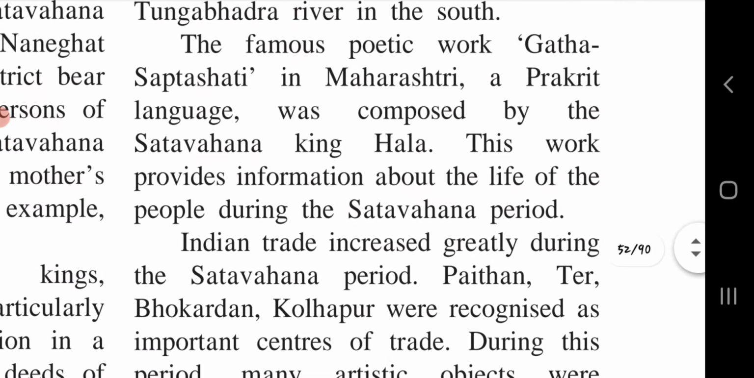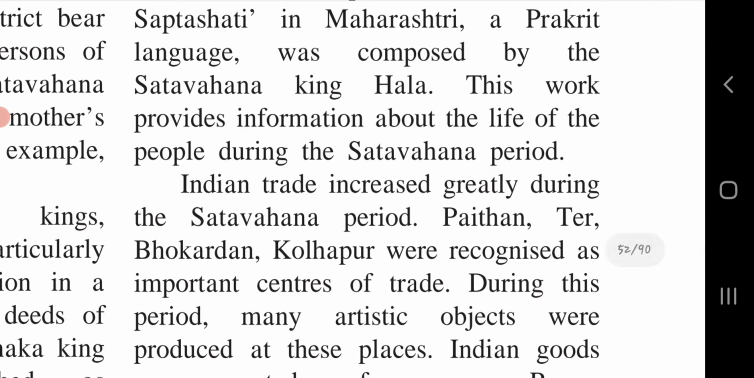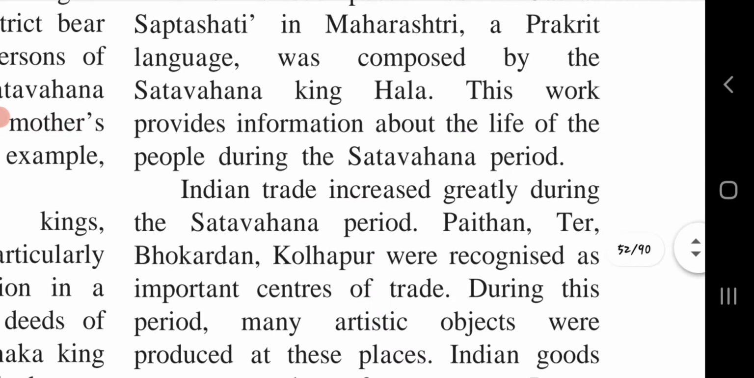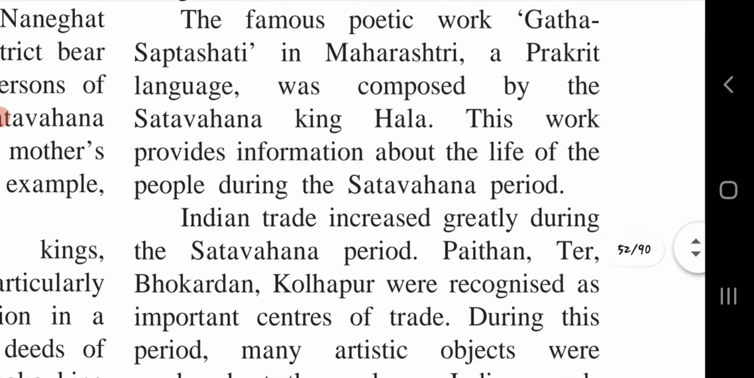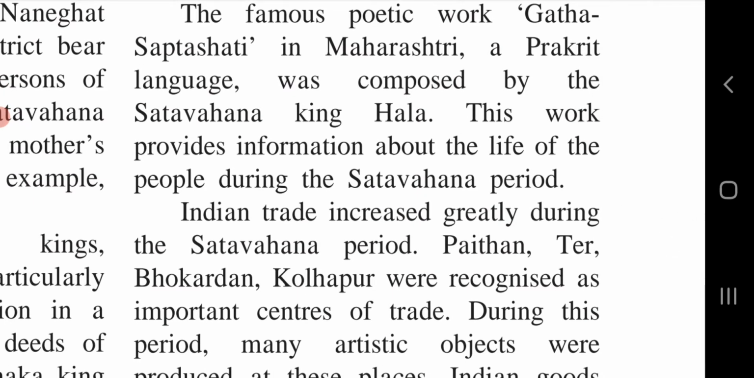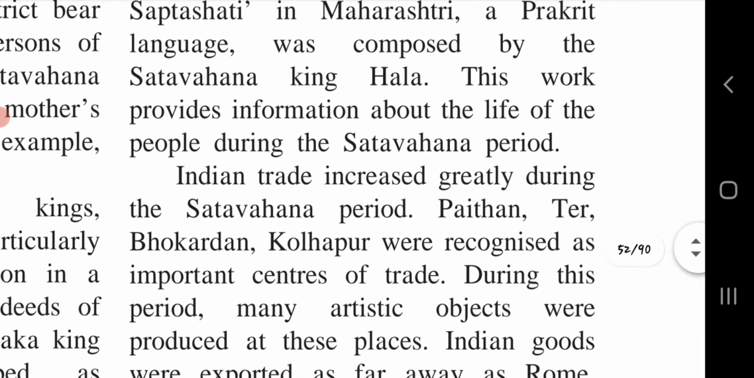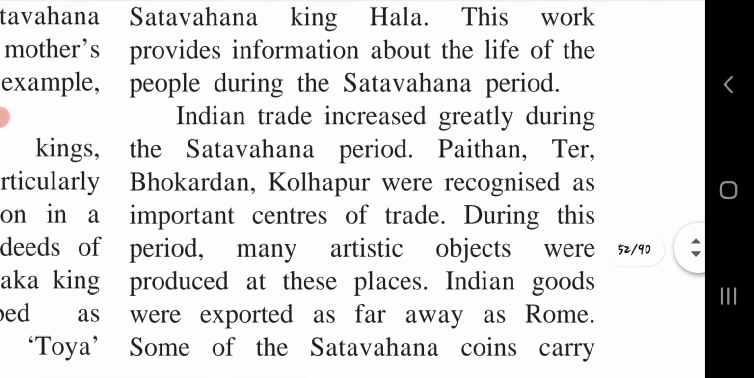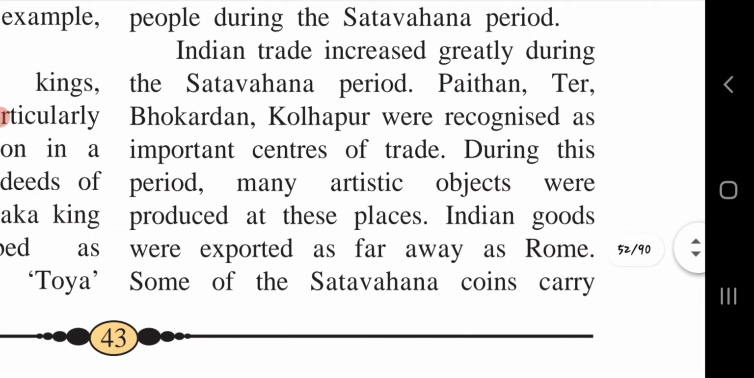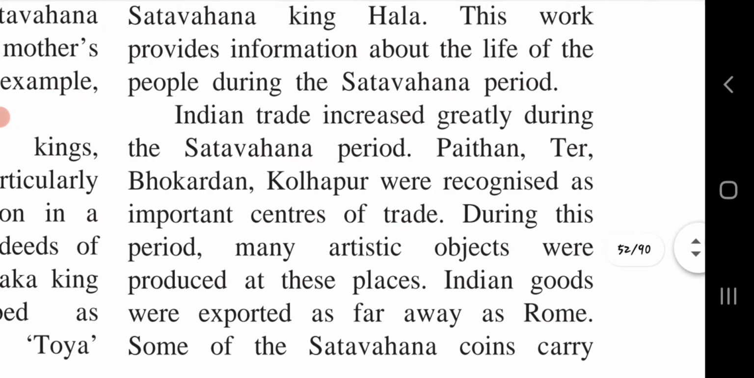So another Satavahana king was named Hala. Gatha Saptashati, a famous poetic work in the Maharashtri Prakrit language, was composed by this king during the Satavahana period. The composer of the Gatha Saptashati is Hala, the name of the king of the Satavahana dynasty. This work provides information about the life of the people during the Satavahana period. From this poetic work, we can know how life was in the Satavahana period.